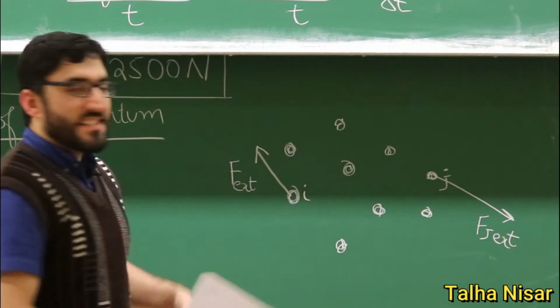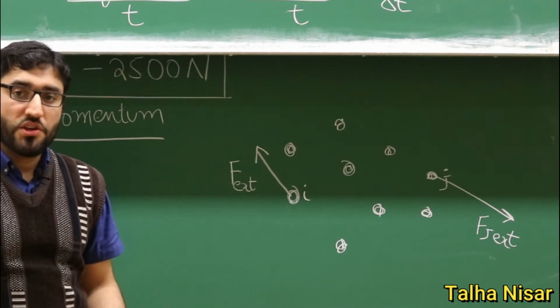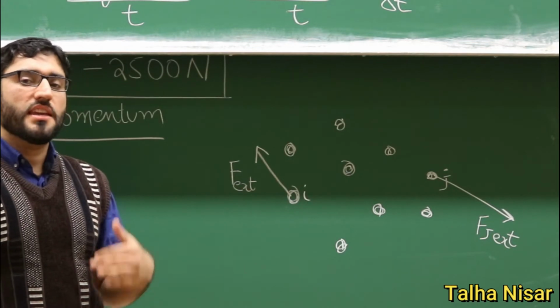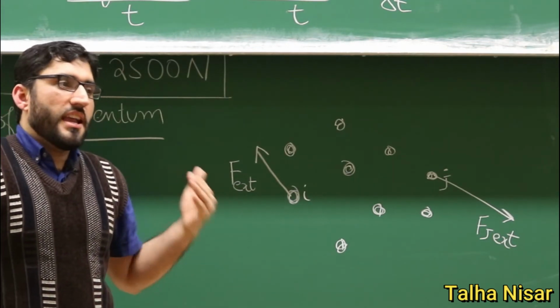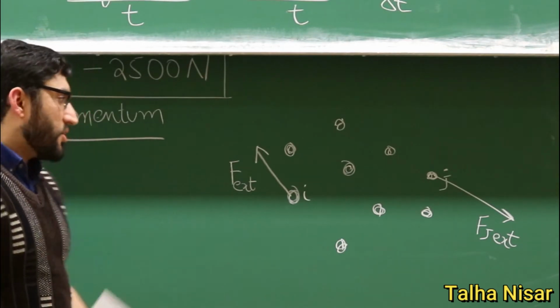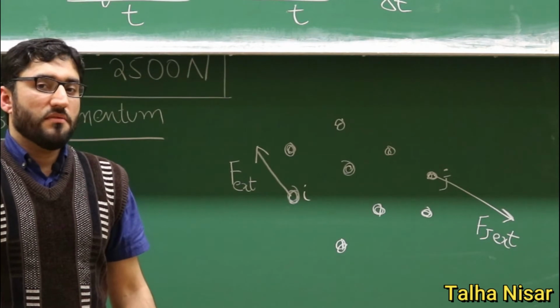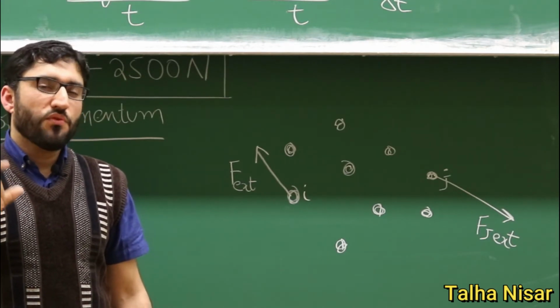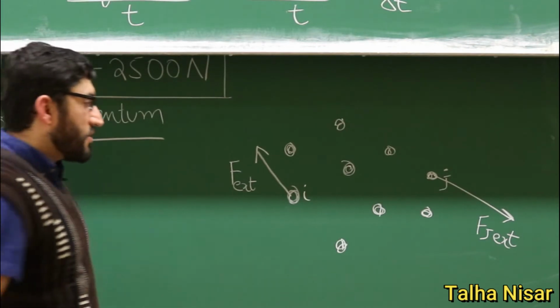But since this is a system of particles, there must always be internal interactions, and this internal interaction can be electrical interaction, they can be springs, or they can be a gravitational interaction. But we do not care which type of interaction it is; we just consider these forces as internal interactions.